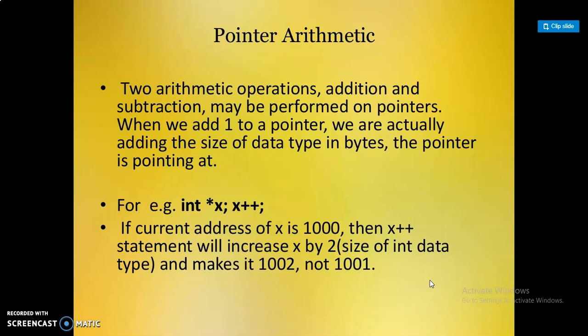So the address of the variable is incremented by 2, the size. The value of the pointer variable is not incremented here, only the address of the pointer is incremented.